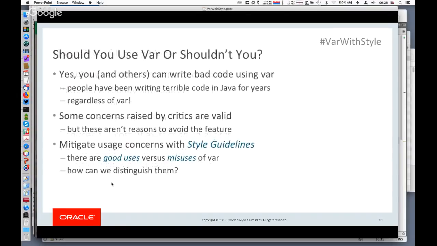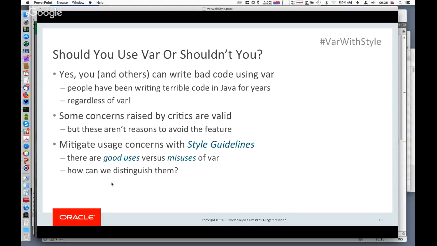All right, now maybe there are times that you shouldn't use var. So there are some clear cases, which we already discussed, like method parameters, return types, and fields, where var is disallowed. But are there cases where you shouldn't use var even though it actually is allowed? And so this gets to this idea of, var is a bad feature because it enables people to write bad code.